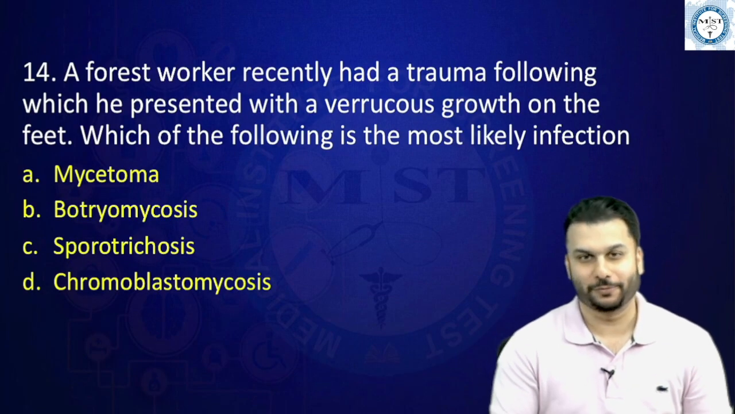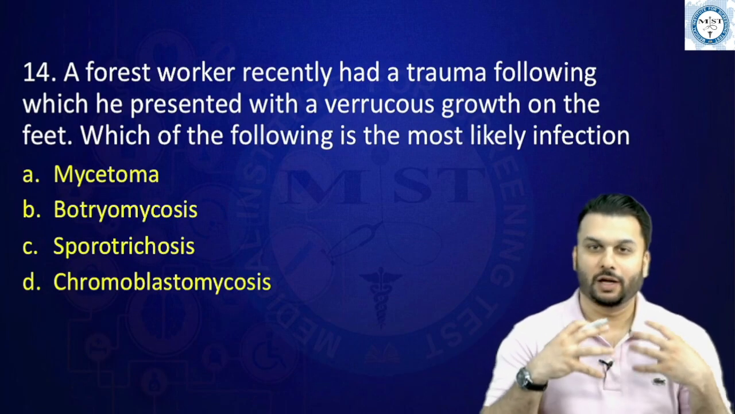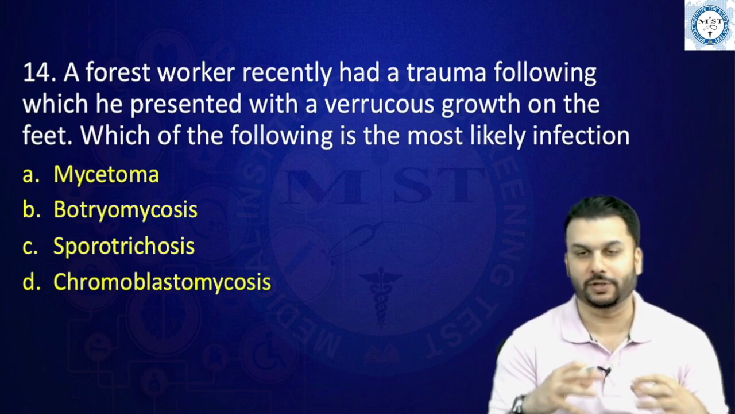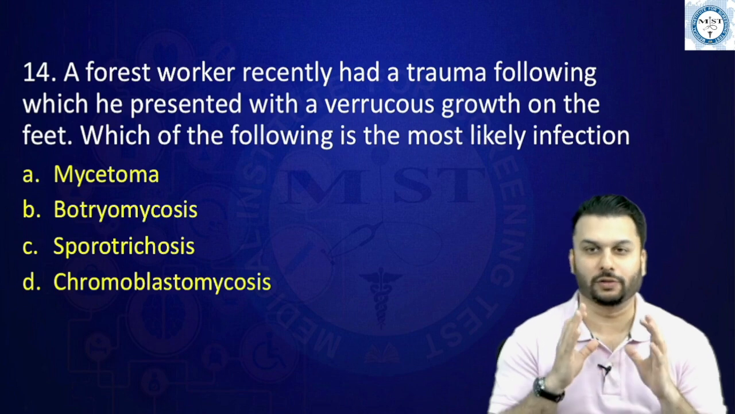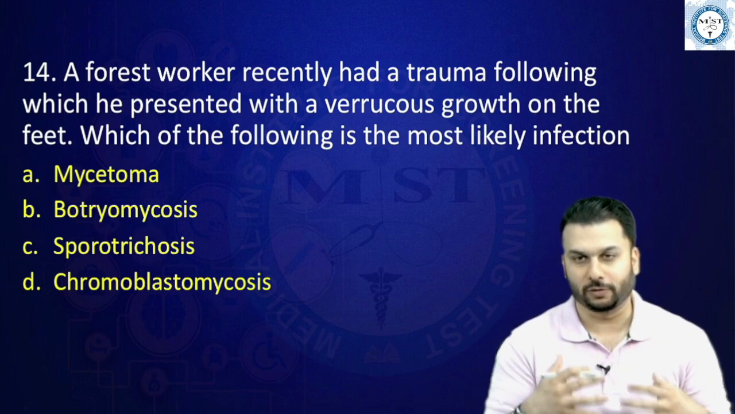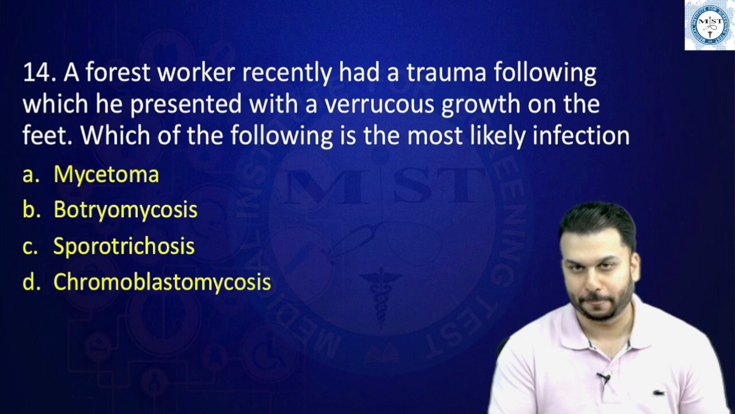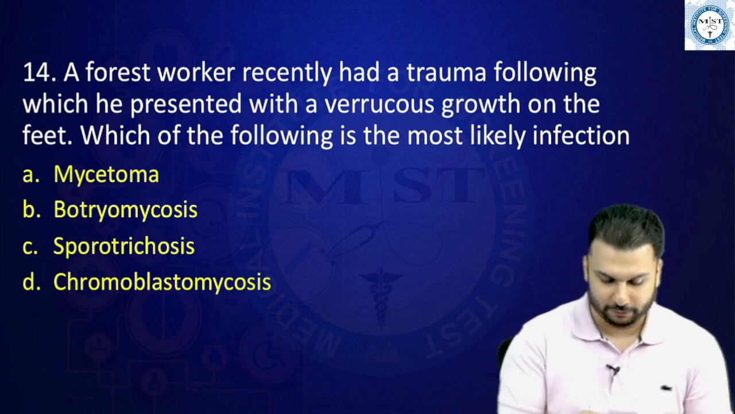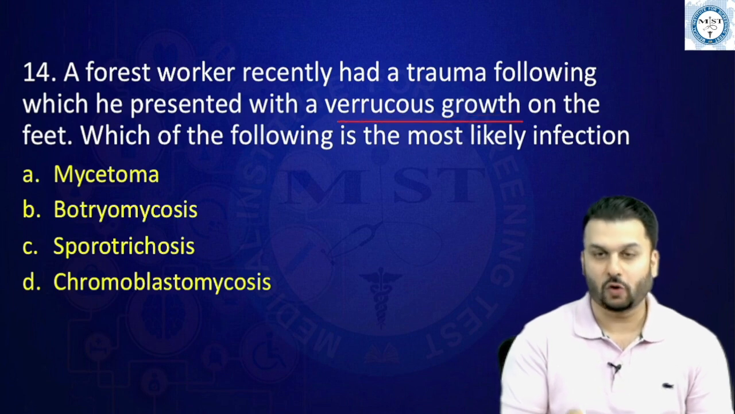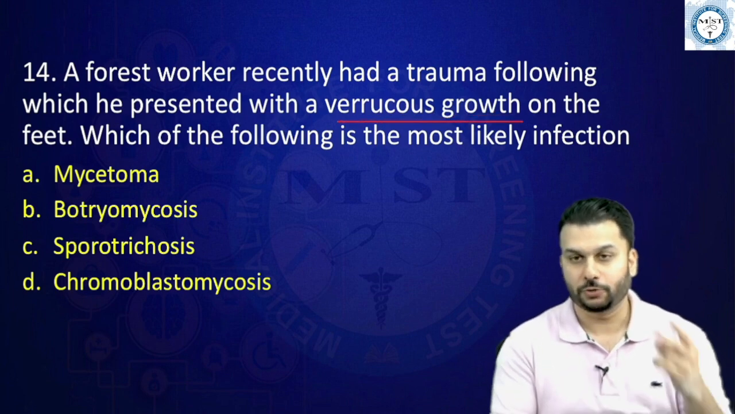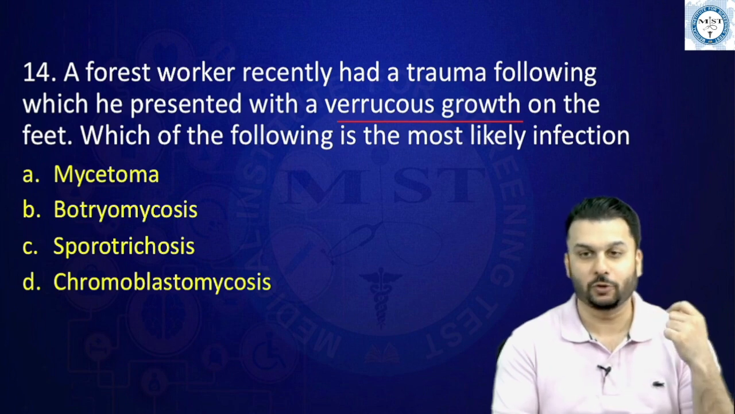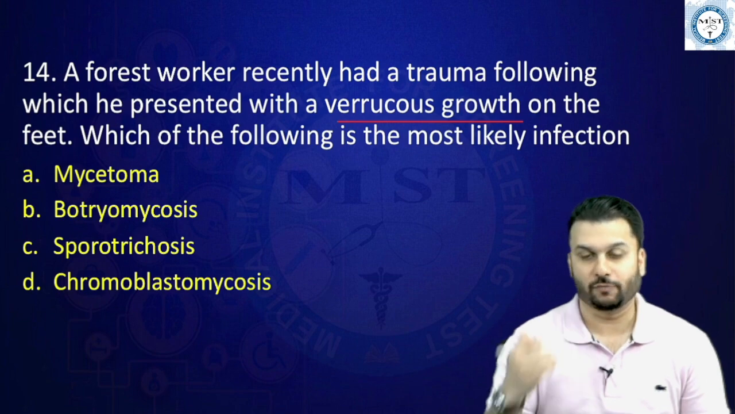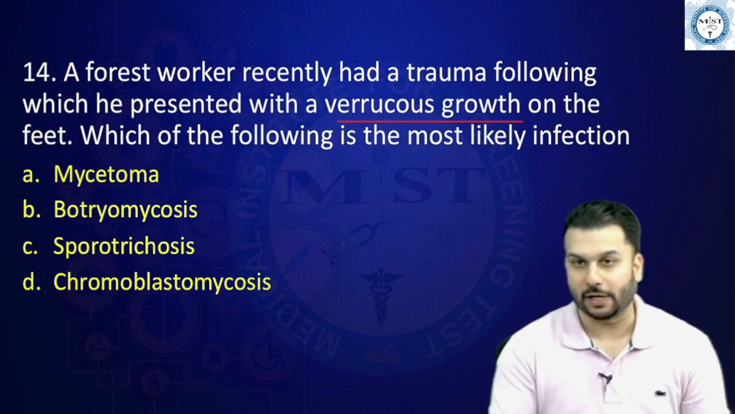All right, so here we go with our next question. A forest worker recently had a trauma following which he presented with a verrucous growth on the feet. Which of the following is the most likely infection? All right, so what is the keyword that you all need to notice over here? Verrucous. Verrucous or cauliflower-like growths you should remember two, guys. One is human papillomavirus, HPV, and the second one is this fungal infection called Chromoblastomycosis.